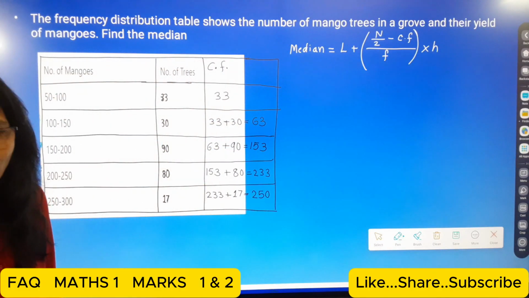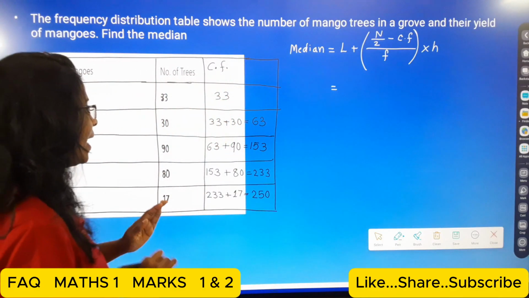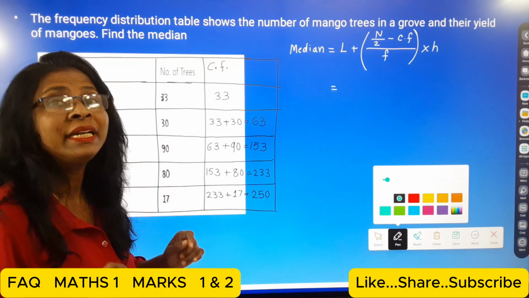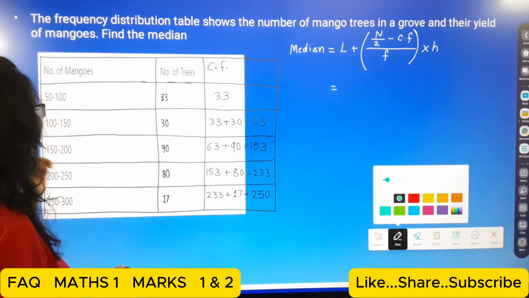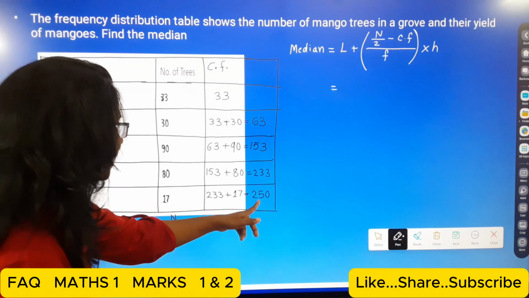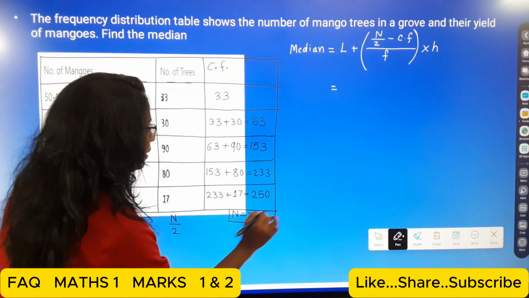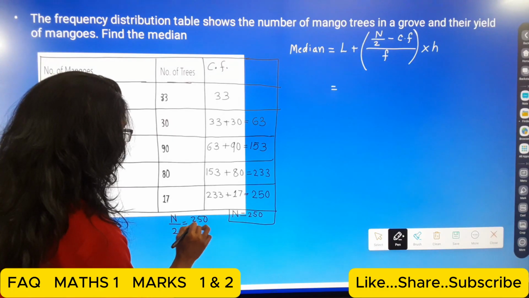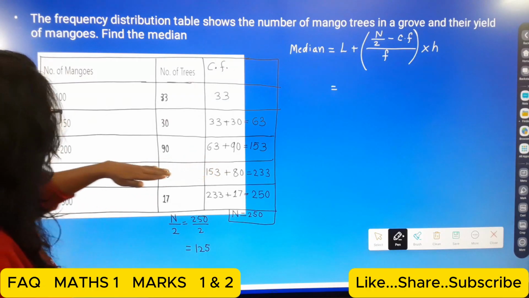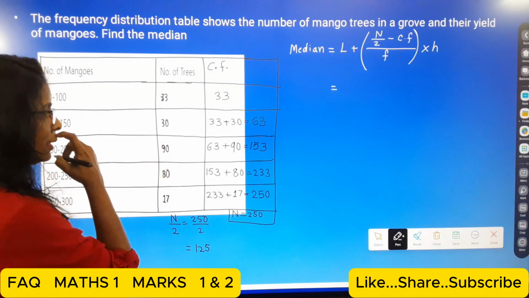Okay, students. Now here, L. What is L, students? We have to find the median class. How can we find the median class? That is N upon 2. What is N upon 2? Here N is equal to 250. So 250 divided by 2, that means, students, 125. So less than 125, it comes in this class. Okay, over this class. So students, here.